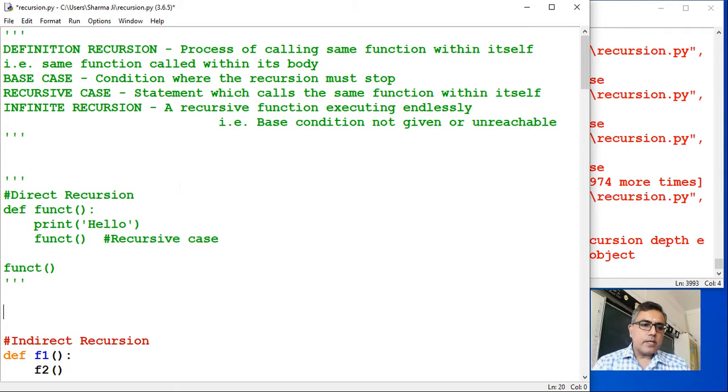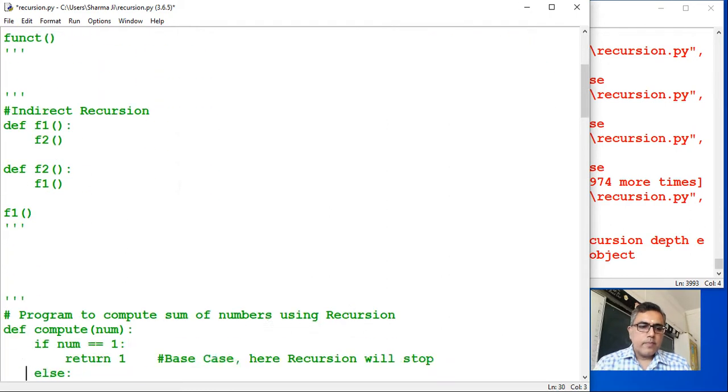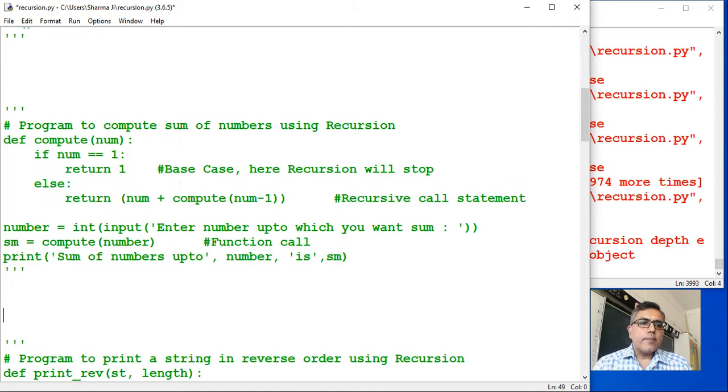Let us see one more example here now. Here you have an example to compute the sum of numbers using recursion. Now try to understand this code.